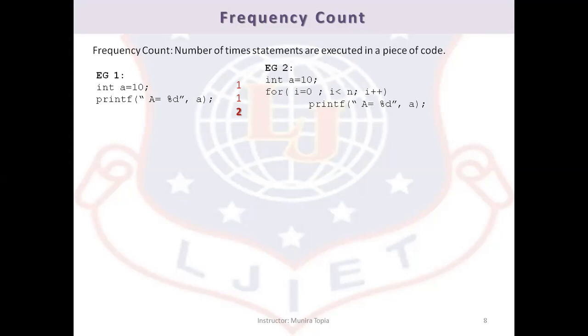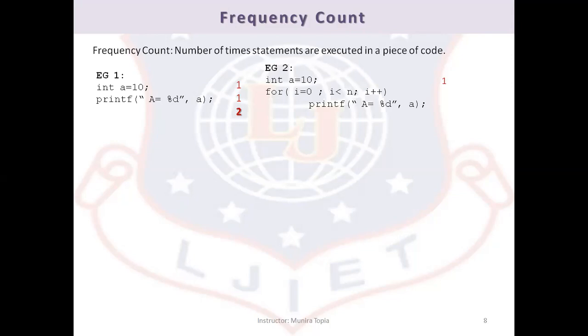Another example. Again, integer a equals 10 has been initialized. There is a for loop which initializes i equals 0, i less than n, and i plus plus. One statement is contained inside the for loop, that is the printf statement: printf("a = %d", a). Now, how many times will each of these statements be executed? Initialization of variable a happens only once.